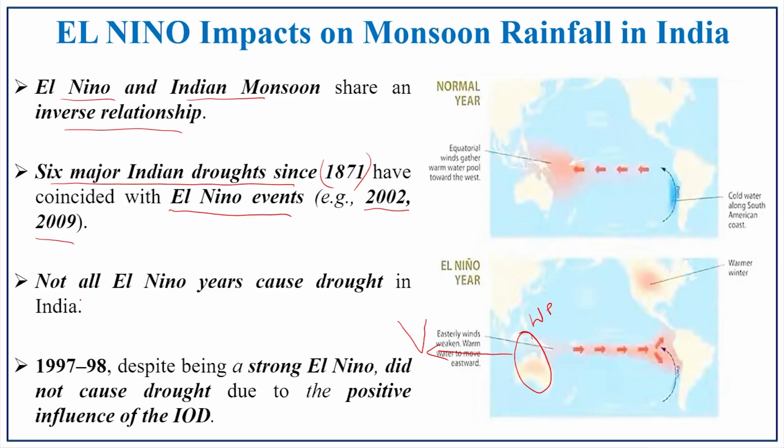Not all El Nino years will bring drought conditions. There are some exceptions, that is in the years 1997 and 98, despite a strong El Nino, it did not cause a drought situation. Why this condition? It is because of the influence of IOD. What is meant by IOD? That is Indian Ocean Dipole. So, what is meant by dipole? Dipole you will be learning in the upcoming slides.